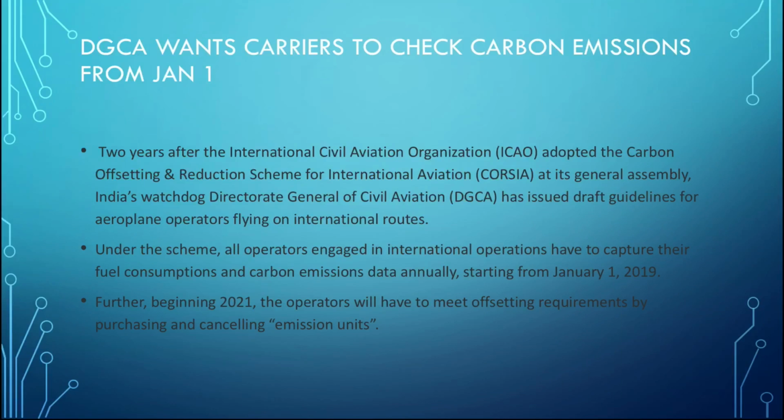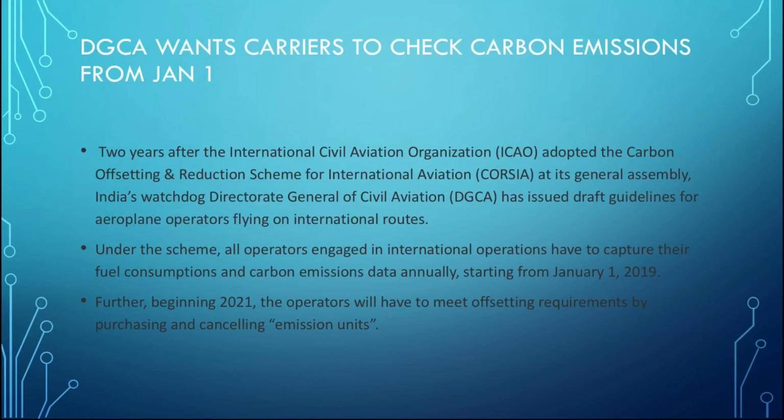Now we come to the news that DGCA wants carriers to check carbon emission from January 1st. DGCA's full form is Directorate General of Civil Aviation. What happened was that 2 years ago, the ICAO adopted the carbon offsetting and reduction scheme for international aviation, that is CORSIA, at its General Assembly.